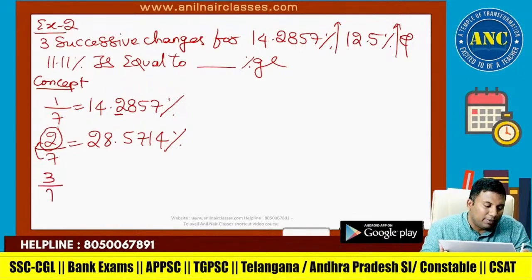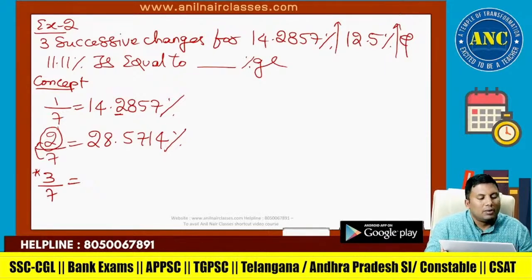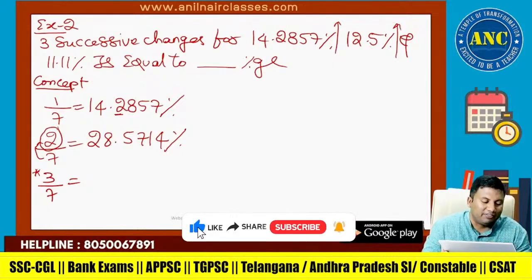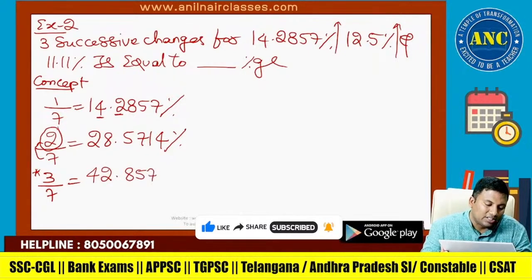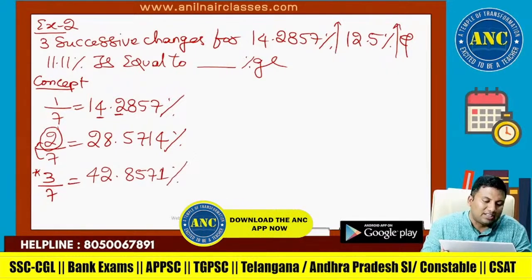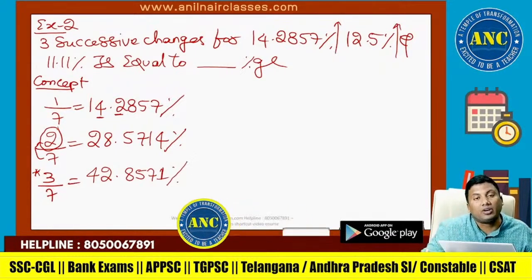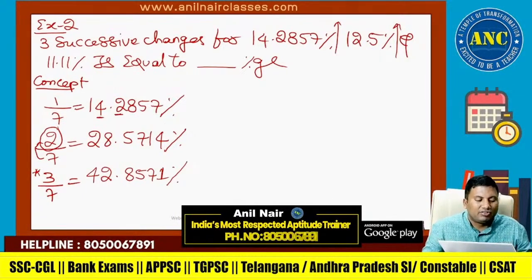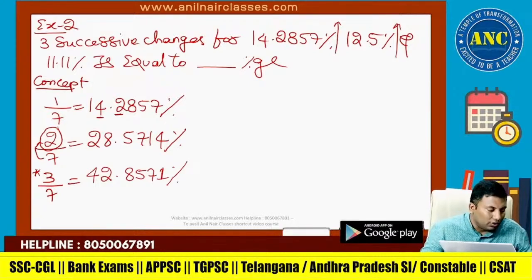If it is 3 by 7, take the numerator 3, multiply by 10. 3 tens are 30. 7 goes how many times in 30? 7 4s are 28, 7 5s are 35. 4 times it will go. So it is 42 point, then the remaining digits, write it like this: 42.8571. There are at least 50 questions that can be formed because of these 6 digits getting repeated. 3 by 7, 42, right?